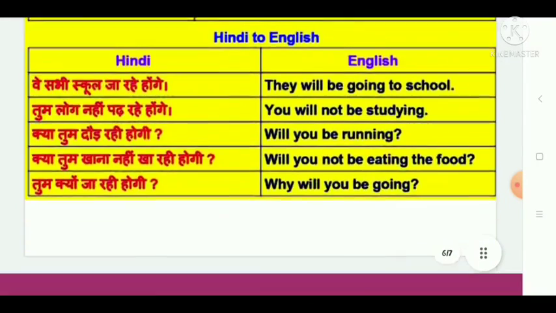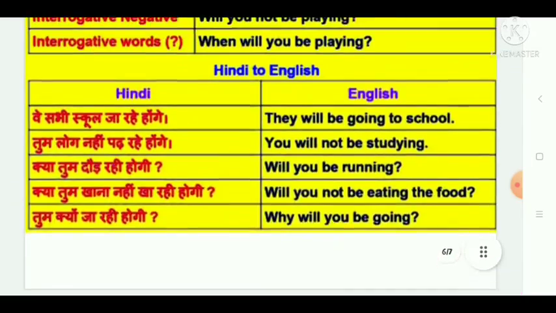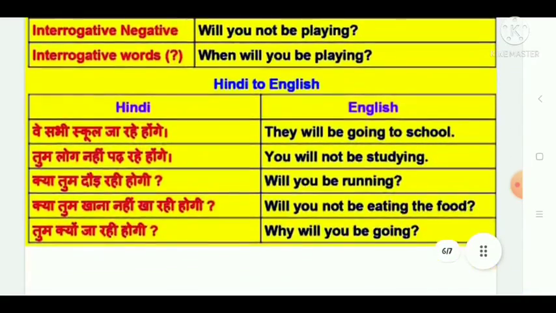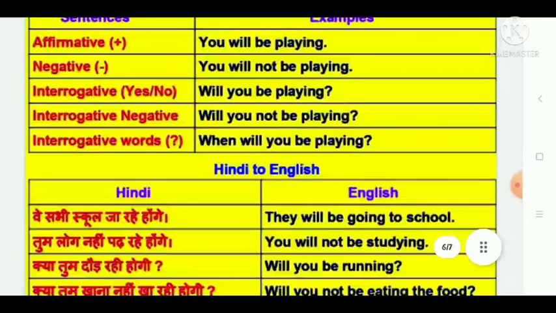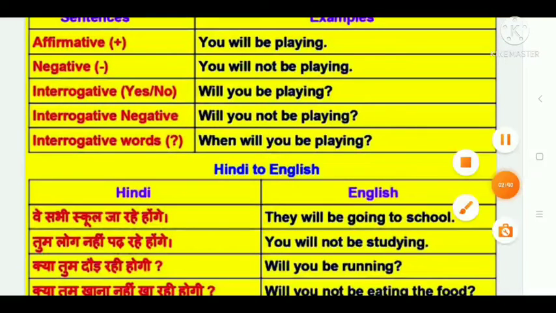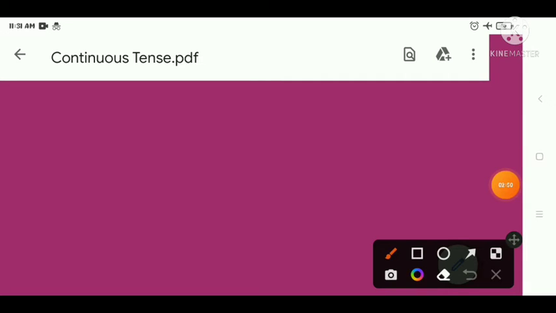Let me tell you with the help of an example. You can also see the examples that are given right now. Affirmative: you will be playing. Negative: you will not be playing, right? But I am telling you something more. Suppose I am going to do a function on Monday, right?